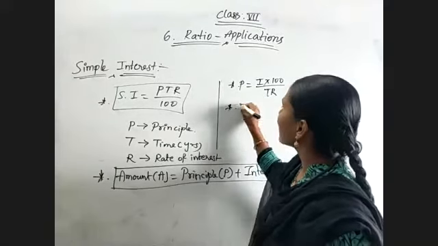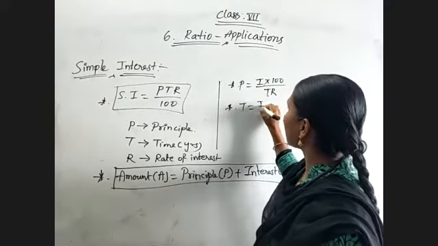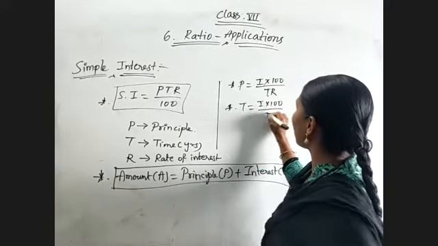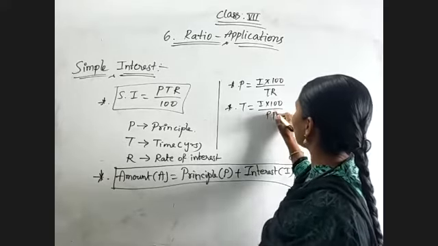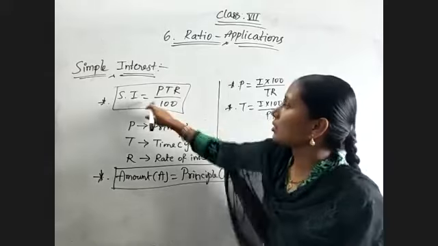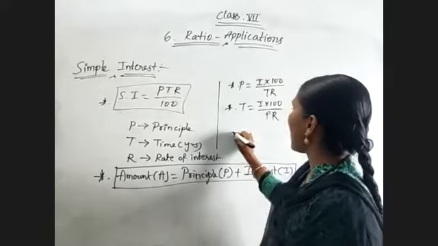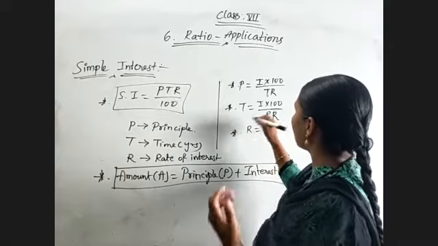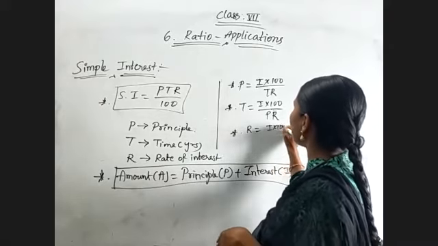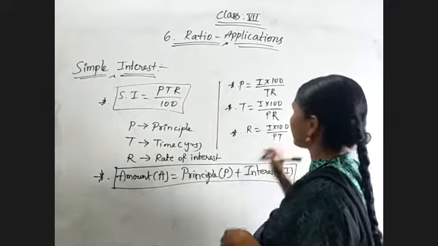Similarly, T value will be equal to I into 100 by PR. And similarly for R, I into 100 by PT.